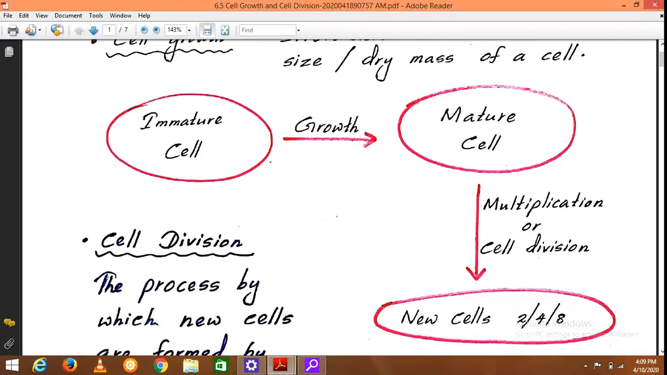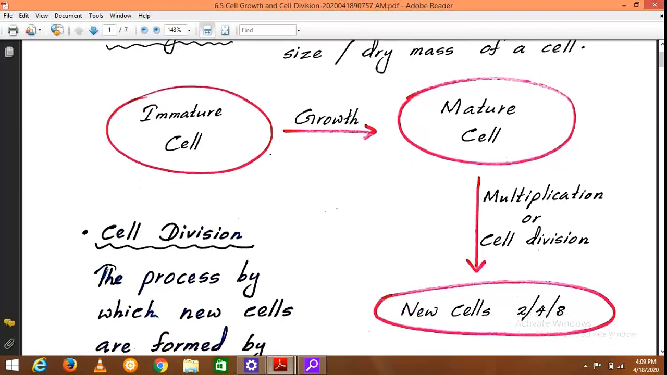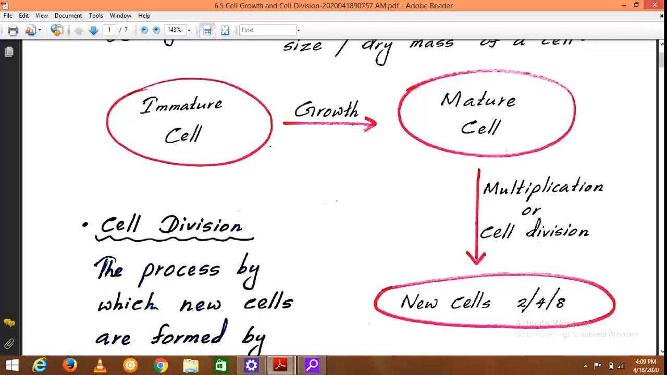An immature cell grows into a mature cell, then it undergoes cell division, or increasing the number of cells, which we call multiplication. As a result of this process, new cells, either 2 cells, 4 cells or 8 cells, are produced depending on the type of cell division. The immature cell results in a mature cell, and it will produce new cells by means of cell division.